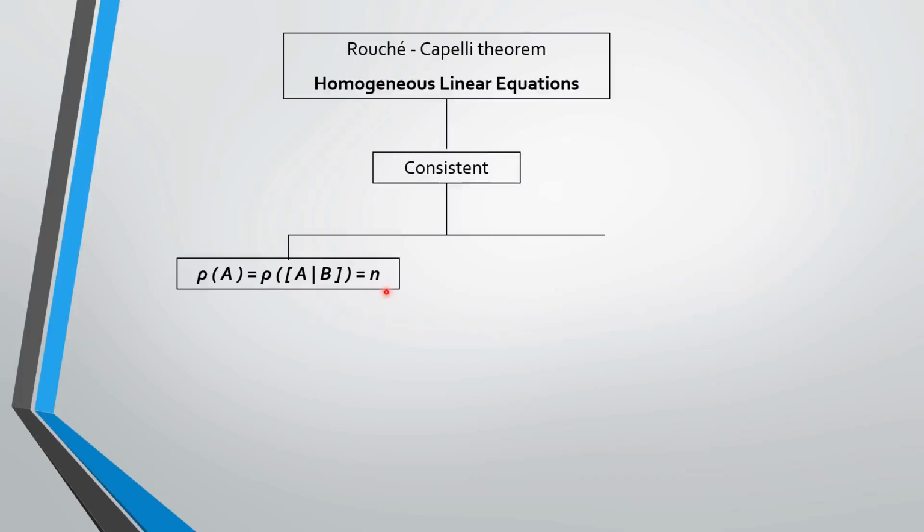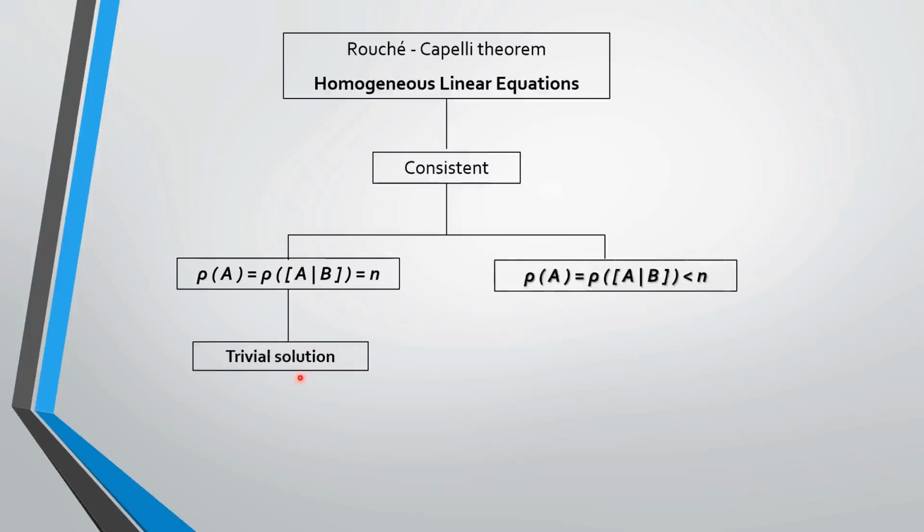If the number of unknowns is equal to the rank of A and the rank of the augmented matrix [A|B], the solution is trivial solution. Suppose the rank of A and the rank of the augmented matrix [A|B] is less than n, then the system has non-trivial solution. Here non-trivial means infinite number of solutions.